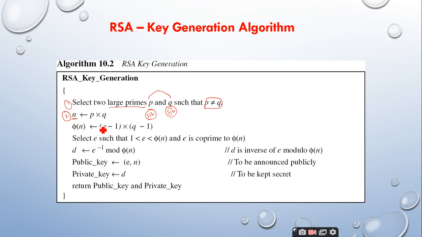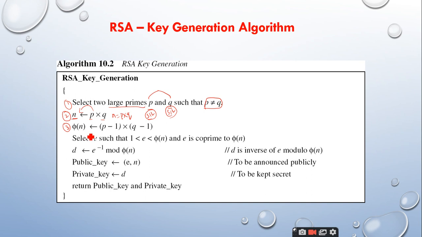So n is a simple process where you multiply the P and Q values, and that becomes n. So n is equal to P into Q, P multiplied with Q. Is it clear about these two steps? Yes, sir.